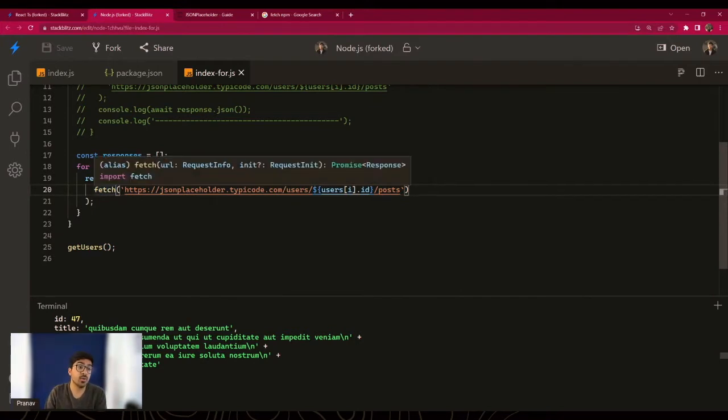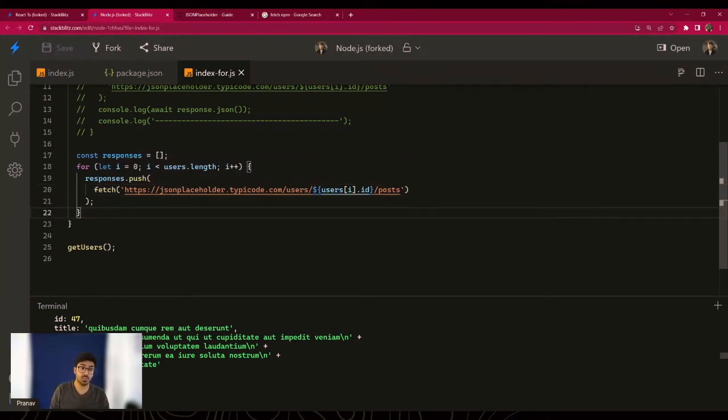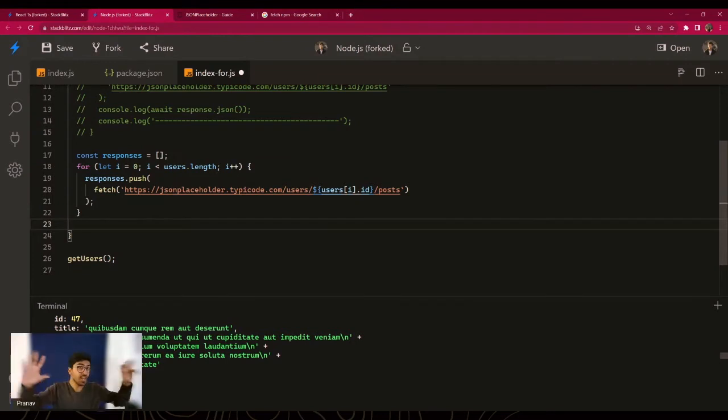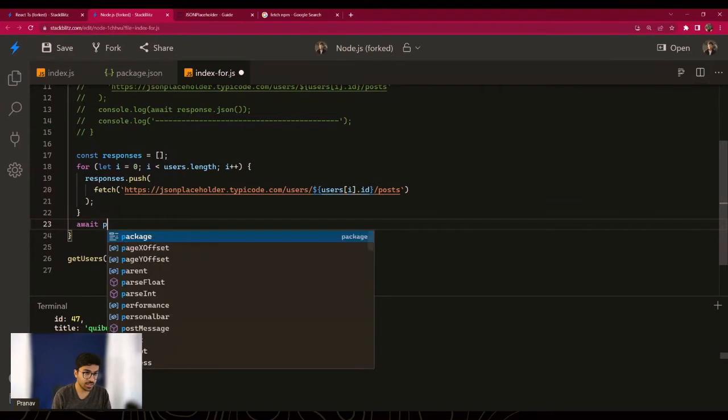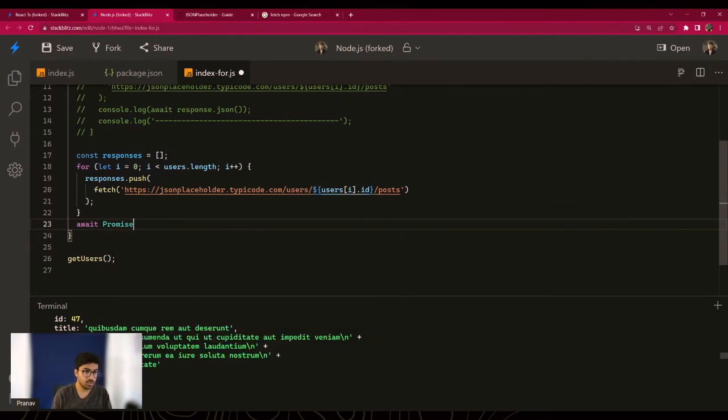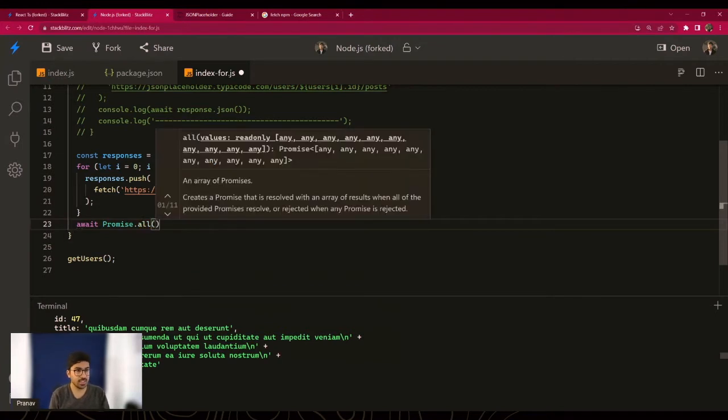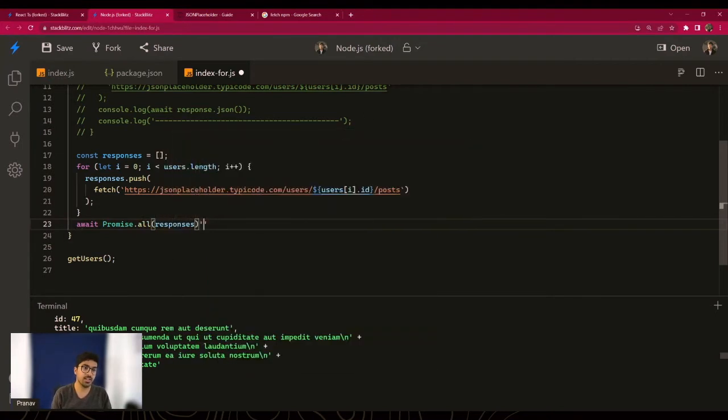So what is it going to do? This fetch call actually returns us a promise. So right now, I'm creating an array of promises. So once this loop is done, I'll have 10 promises, so 10 API calls inside an array. And then I would use something like await, and I'll say Promise.all. I'll just pass the responses array inside it.